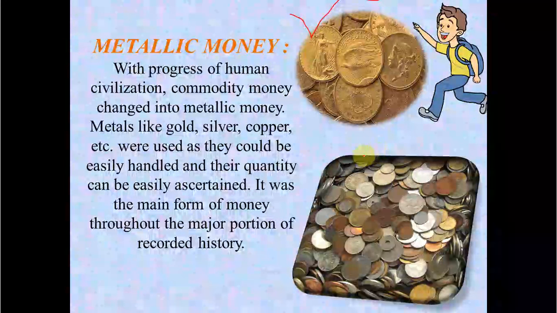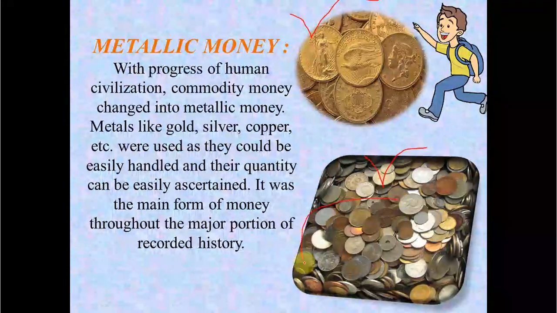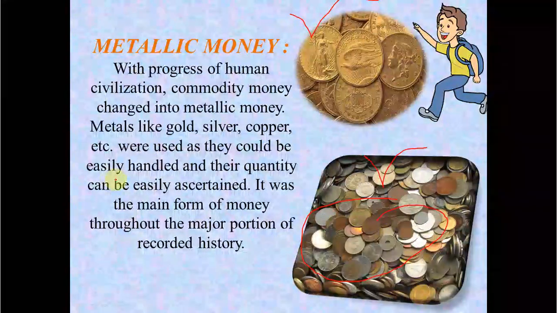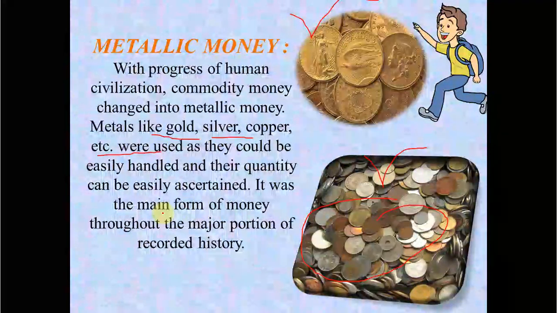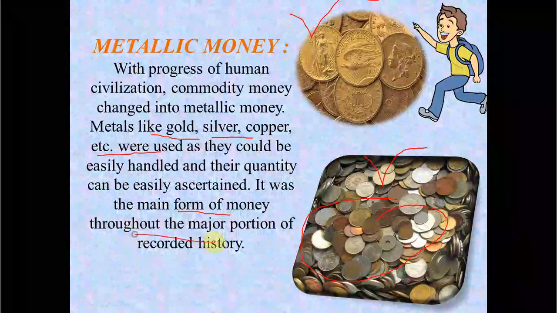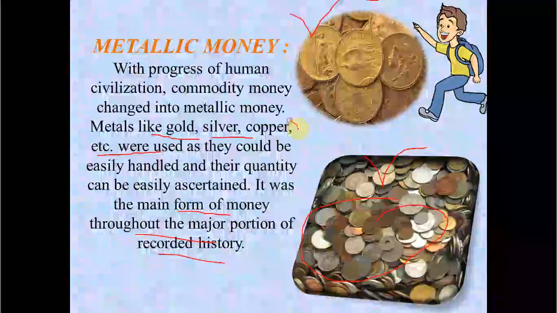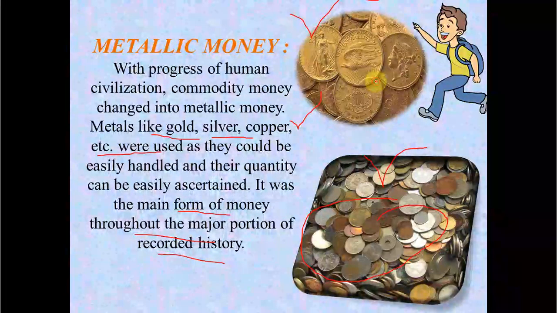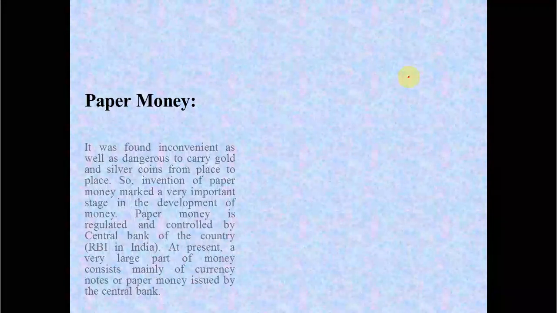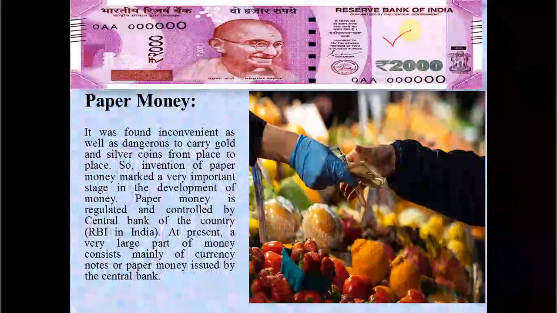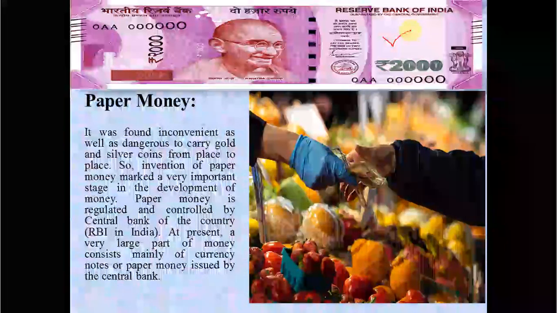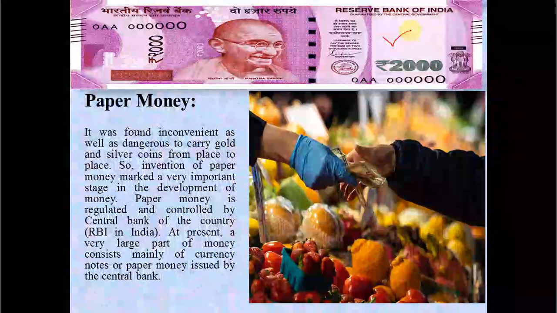At the time of kings and queens, they ruled over these types of coins. These coins are made of gold, silver, copper, etc., which they used for the exchange. Anything done for a good, they used to provide as a gift of copper, gold, silver. But it became very difficult and inconvenient to carry them. So therefore we started with paper money, which you are recently using. All 2000 notes or 500 notes or 1000 rupees, because of demonetization they are just not legal money, okay, they are illegal money now.